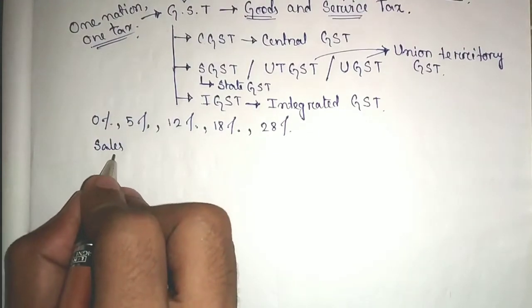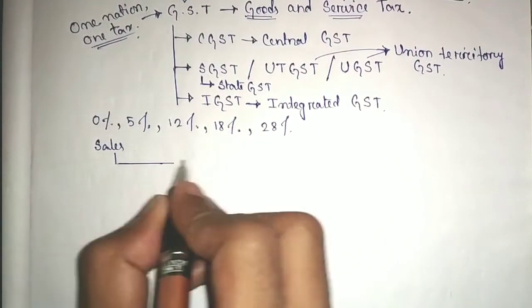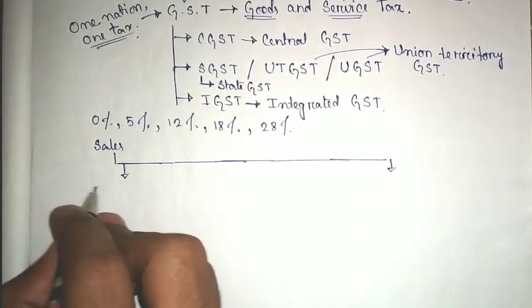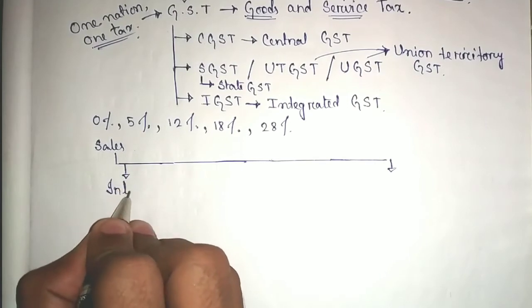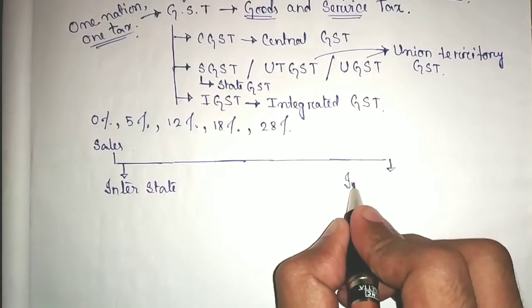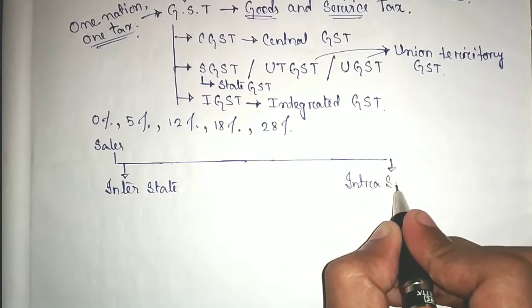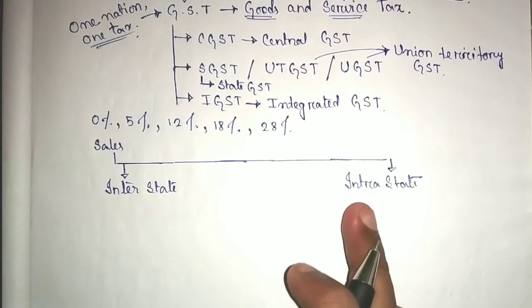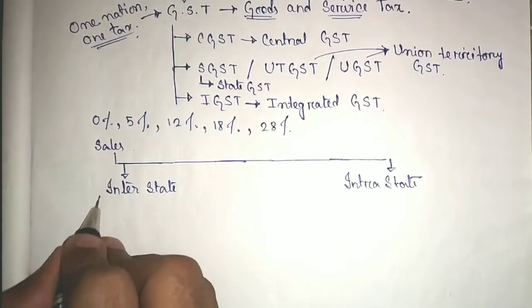There are two types of sales. One is interstate, another one is intrastate. Now what is the meaning?